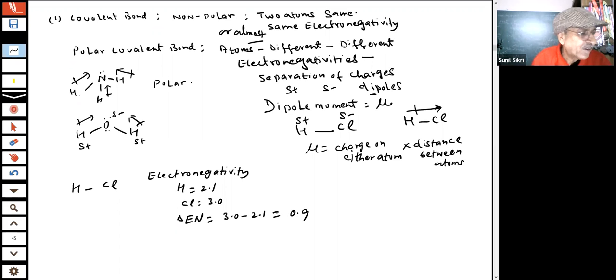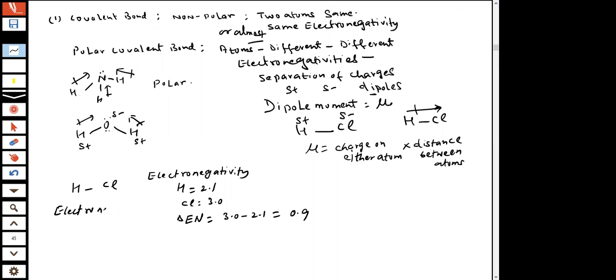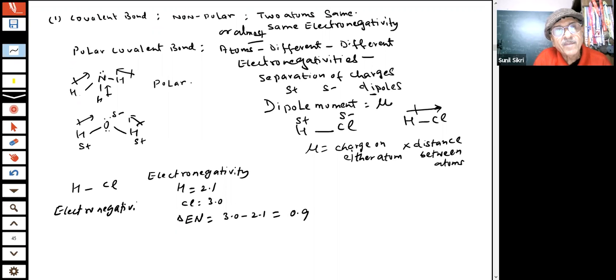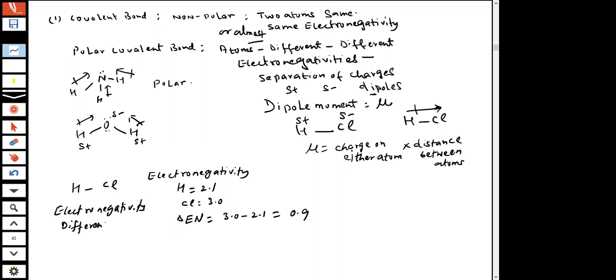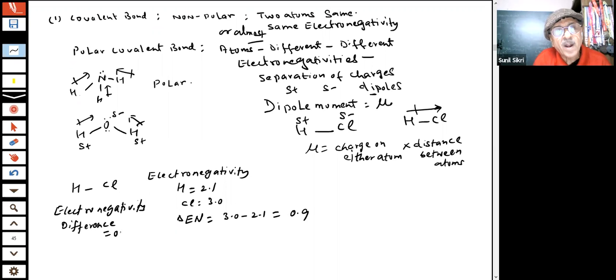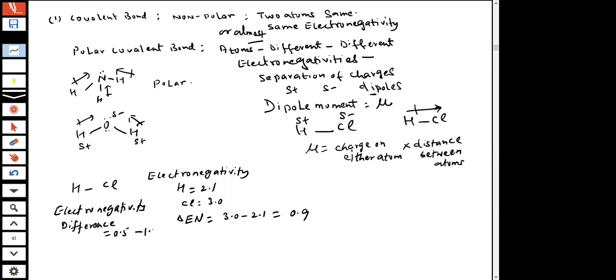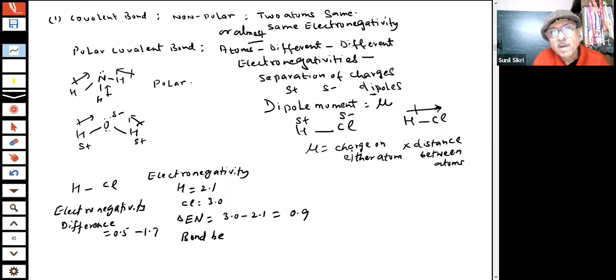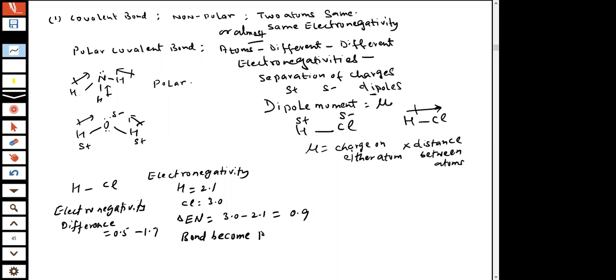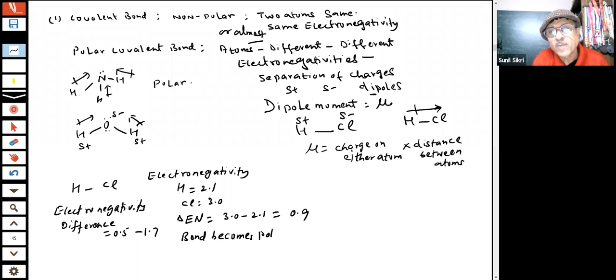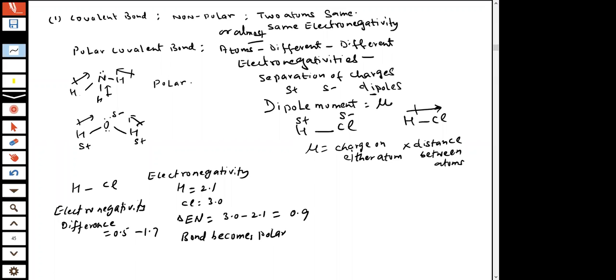And when the electronegativity difference is between 0.5 and 1.7, the bond becomes polar. Such bonds become polar, meaning there is a separation of charges.